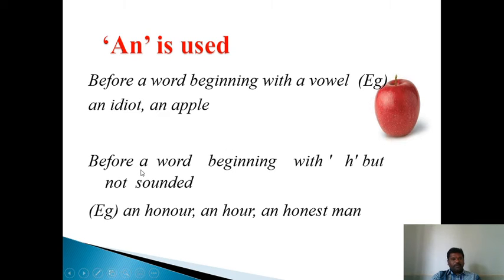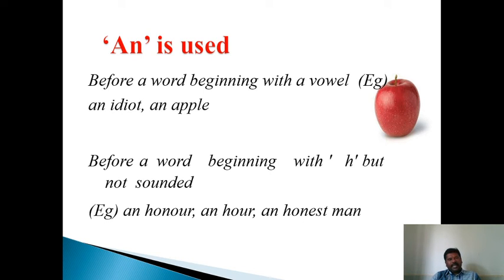Second usage: before a word beginning with a silent H, a letter H that is not sounded. Even though H is a consonant, it is not pronounced. We use an honor, an hour, an honest man. Understand?